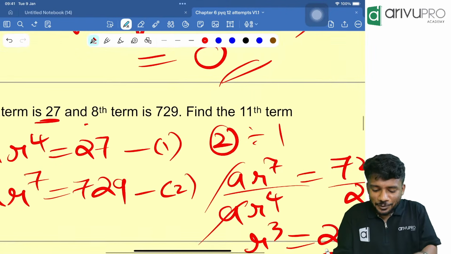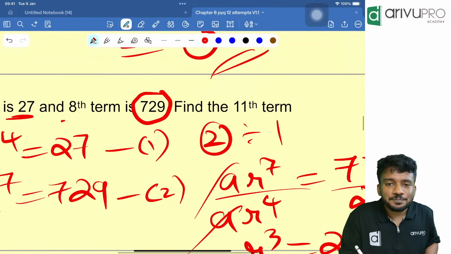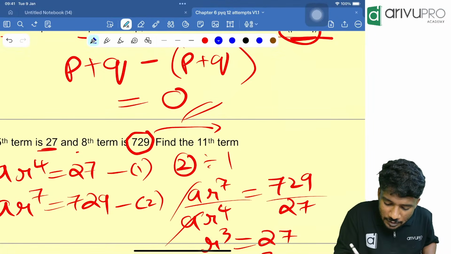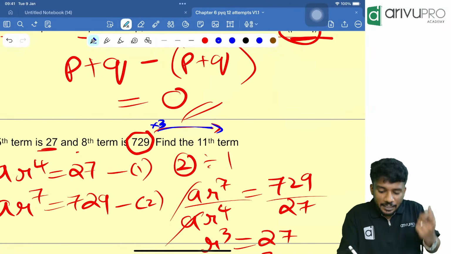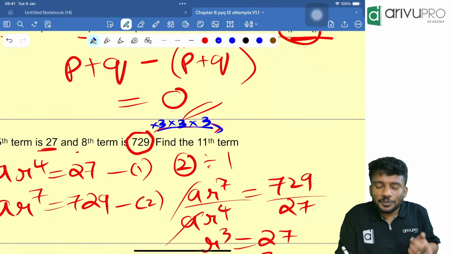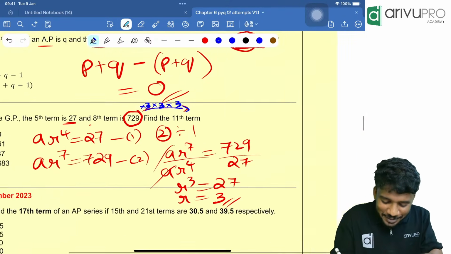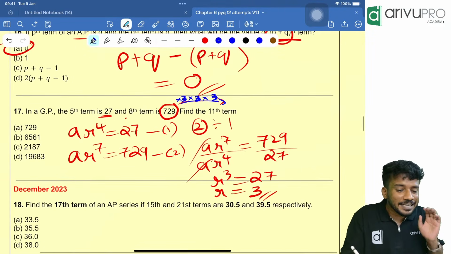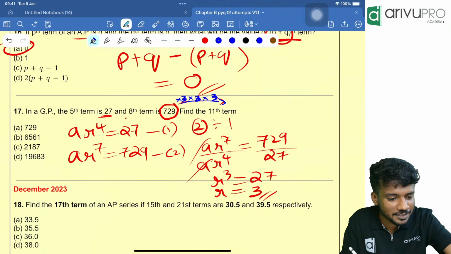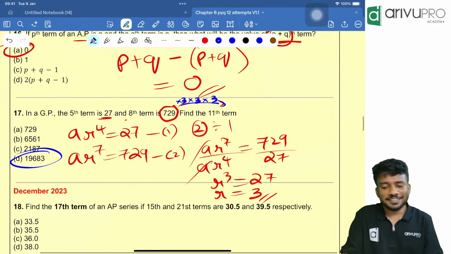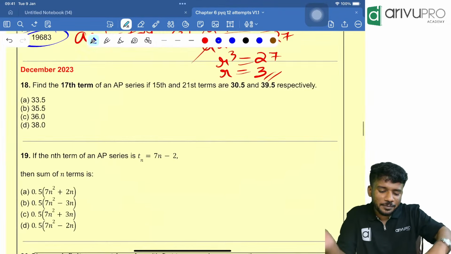From that, R is equal to 3. People, I told you previously, this is the 8th term. If you multiply with common ratio, which is 3, one time, you are getting the 9th term. 2 times, you are getting the 10th term. If you are multiplying one more time, you are getting the 11th term. Got the logic? So how much is the answer? 729 into 3 into 3 into 3. How much is the answer? Everyone got it as 19,683. Perfect.